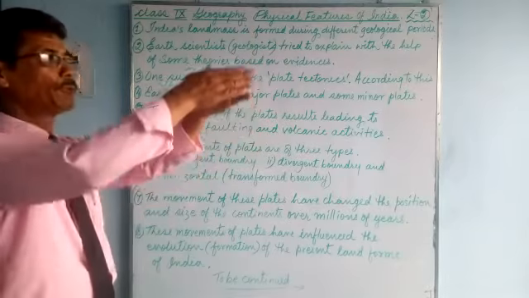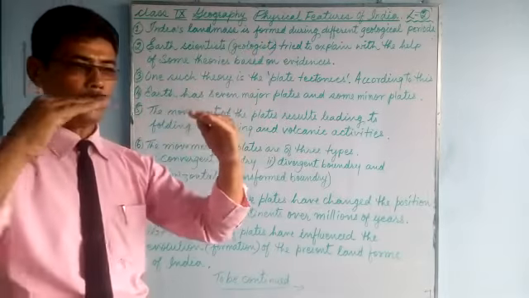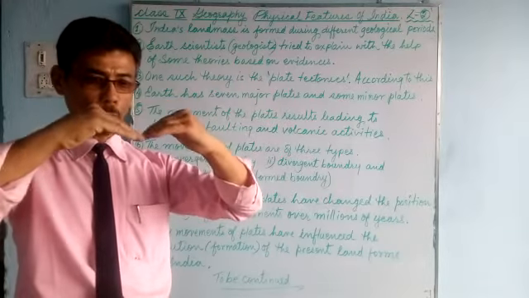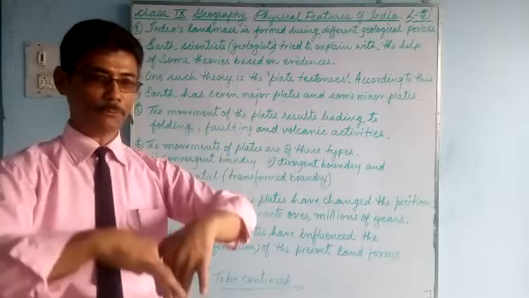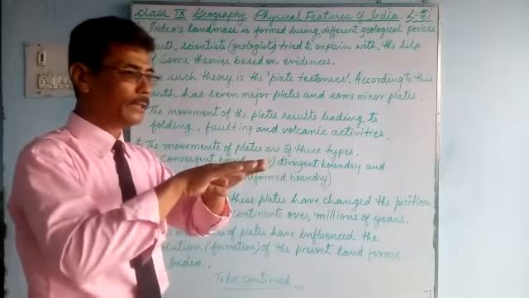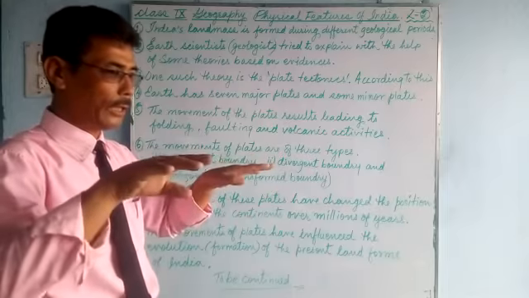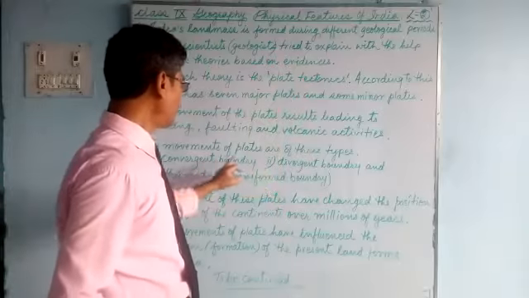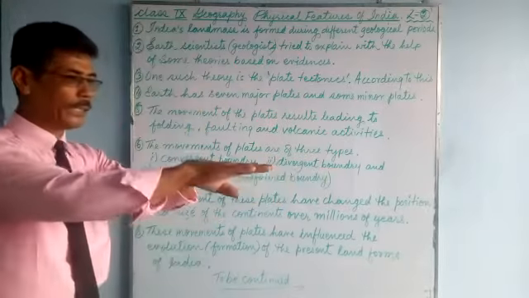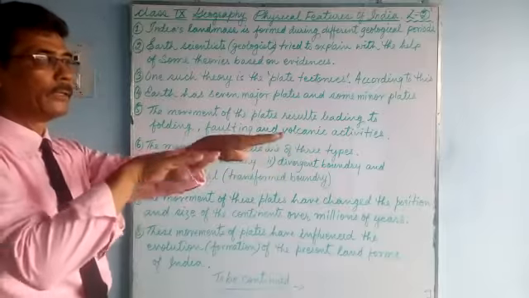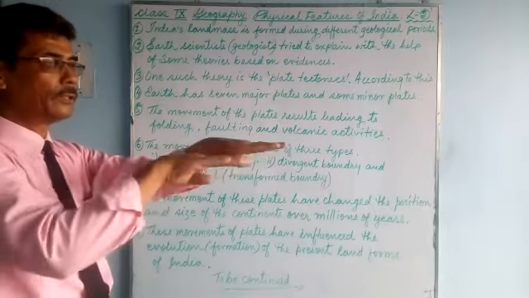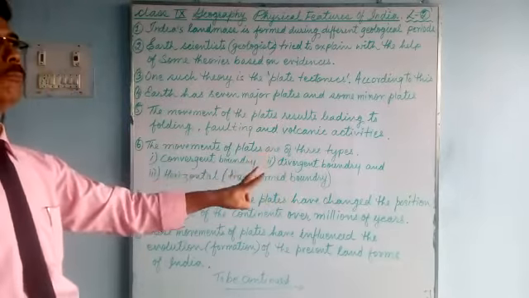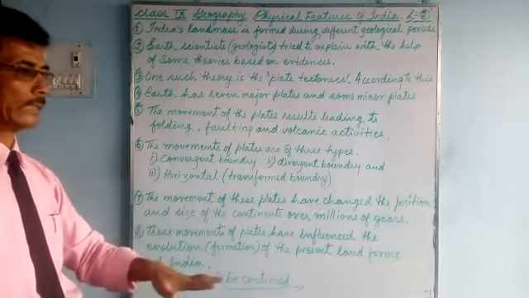Convergent boundary forms folding, or sometimes it folds and becomes mountain. Sometimes the pressure is so much, it goes inside, then a fault will take place. Divergent, they move away from each other, and then again a fault takes place, or sometimes a volcanic eruption takes place. Convergent, divergent boundary, and horizontal. Horizontal means this way. The plates will rub against each other. Horizontal, yeah, transform boundary. These 3 types of movement take place inside the earth.